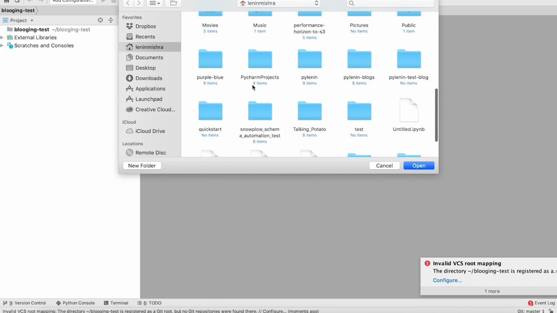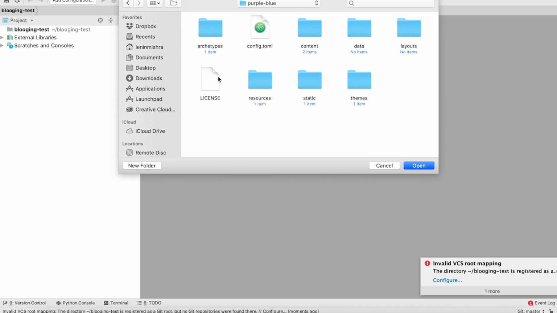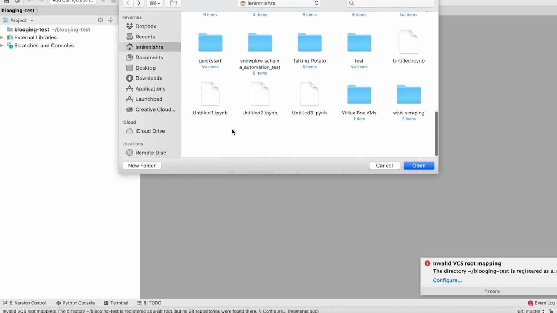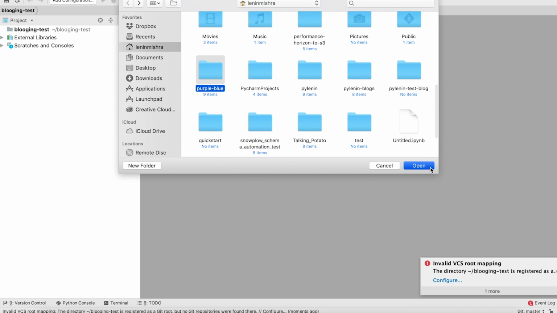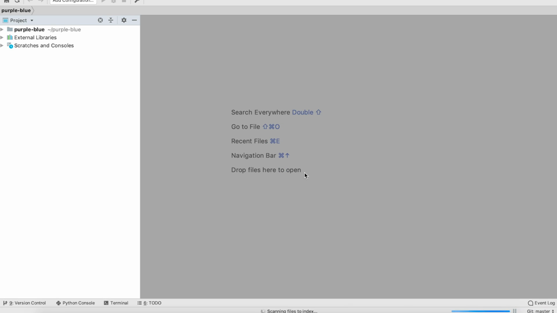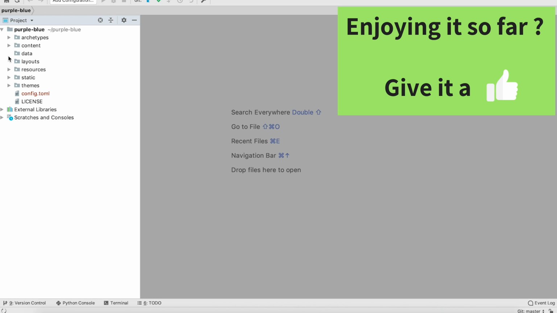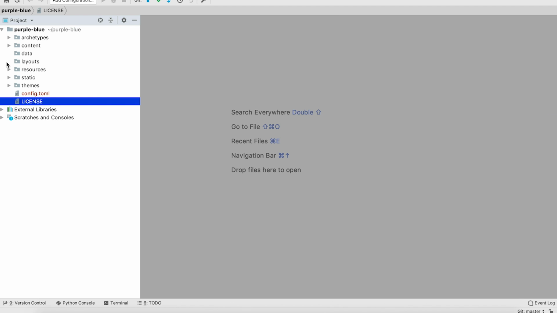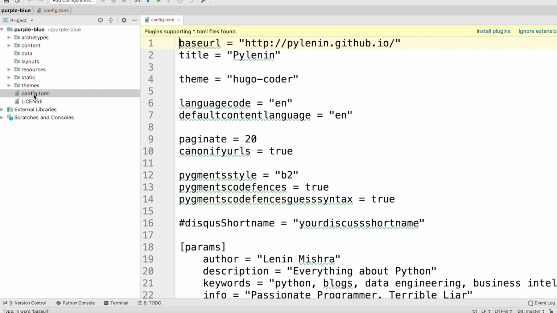Lenin Mishra, and then let's go ahead, open purple blue. Actually, let's open the entire thing. Okay, right? So now here you can see, along with the license that we created in GitHub, we have all the other folders that we had built. There are certain things to take care of now.